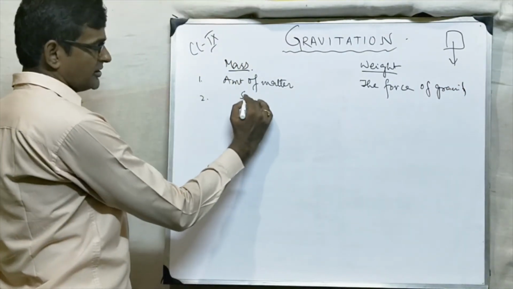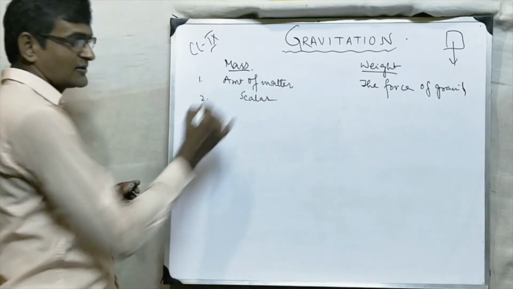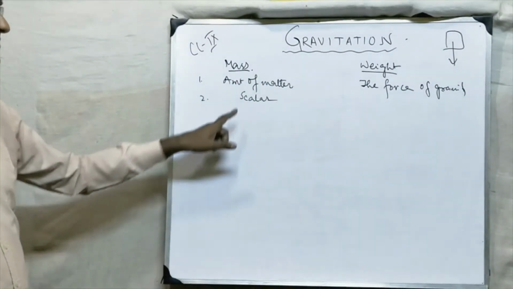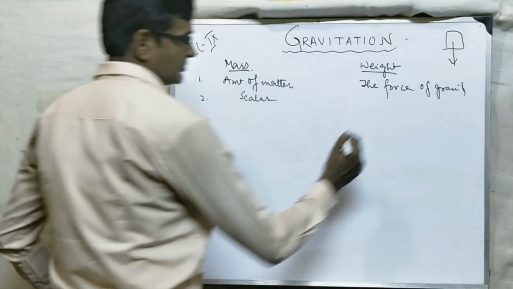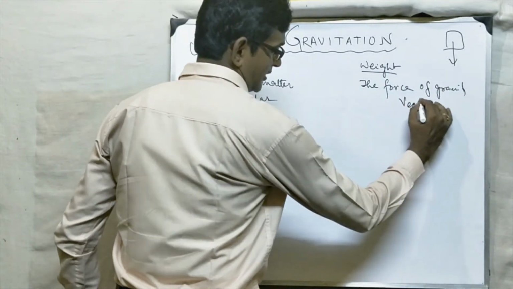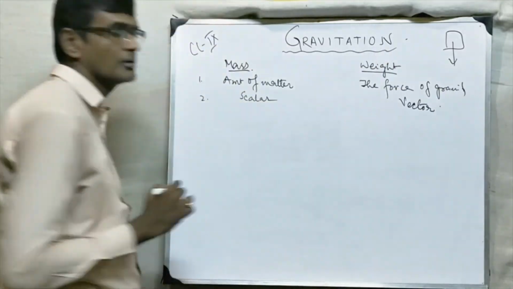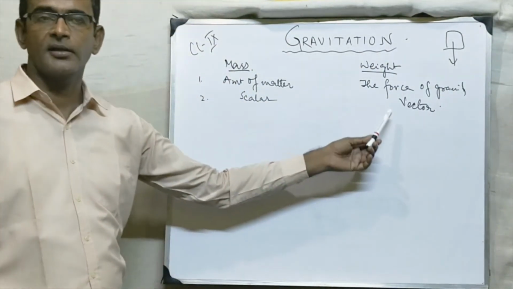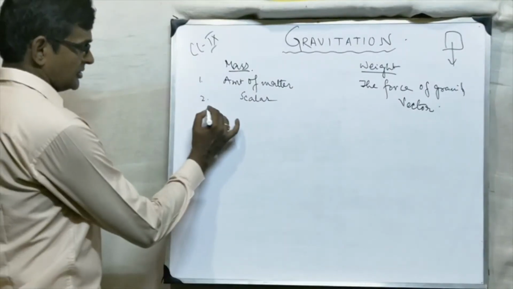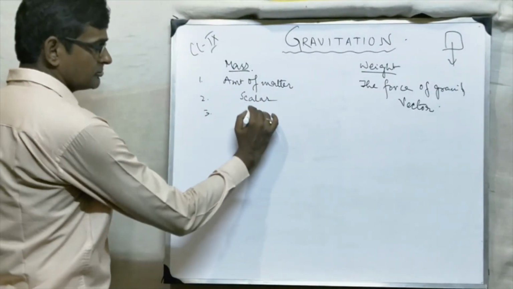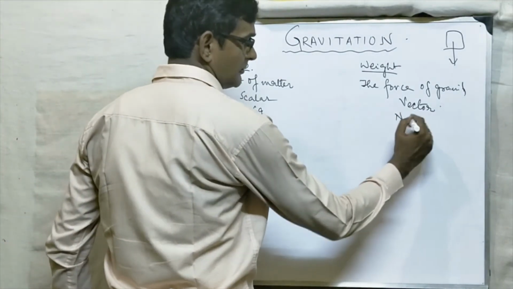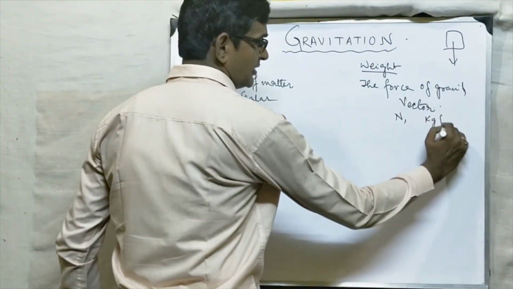Mass is a scalar quantity. It has no direction. But weight is a vector quantity. Weight is always a vector quantity. Third point, units. The unit of mass is kg. The SI unit of weight is Newton and the gravitational unit is kgf.